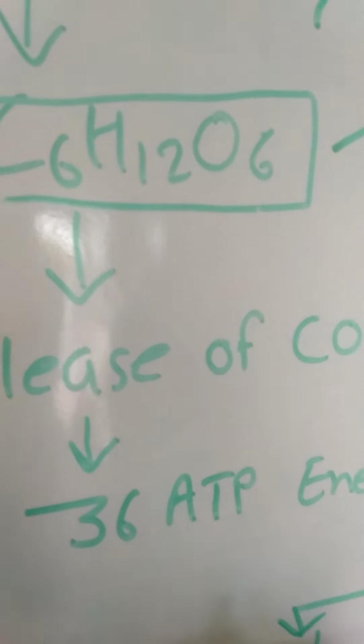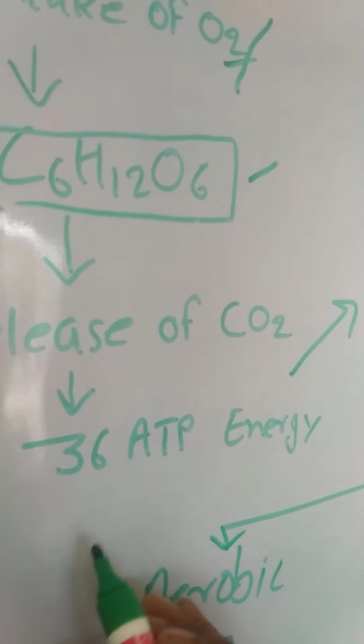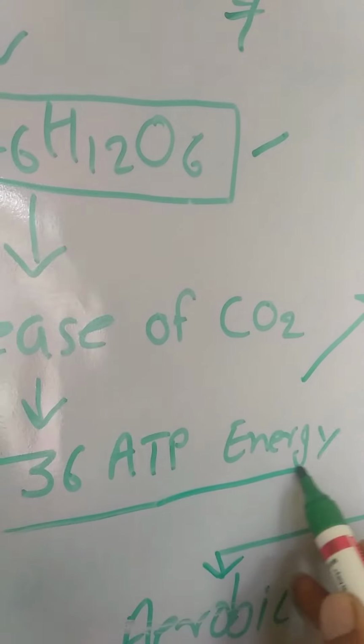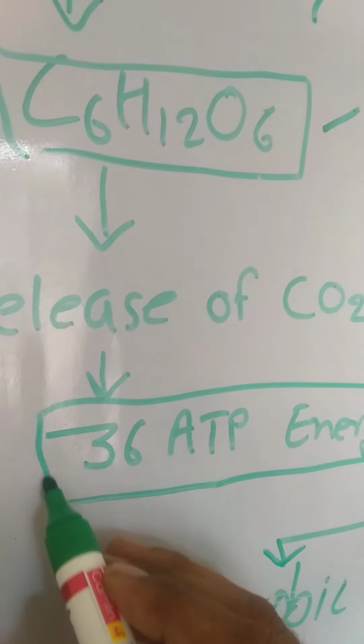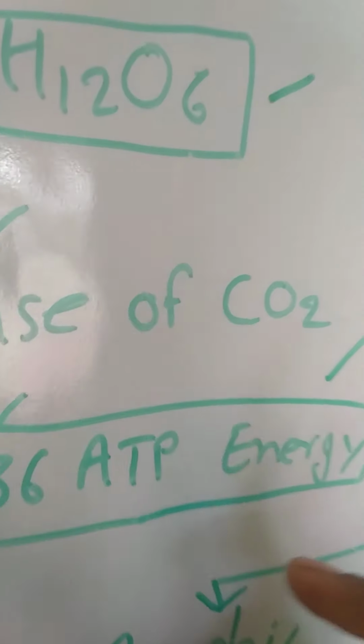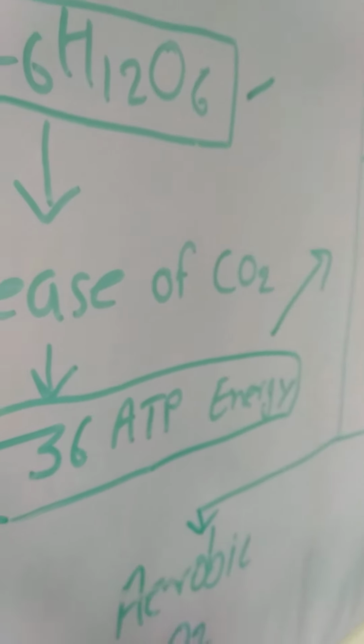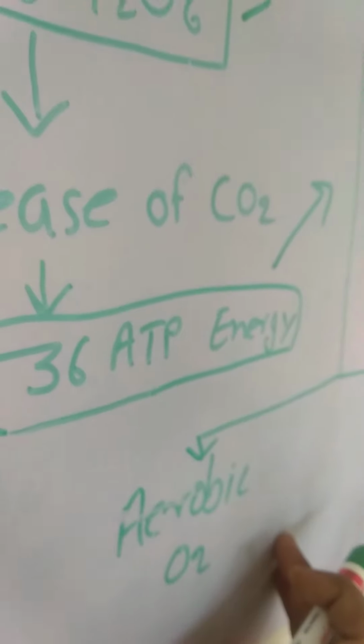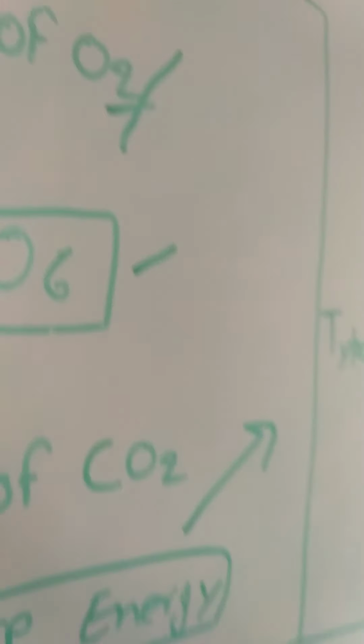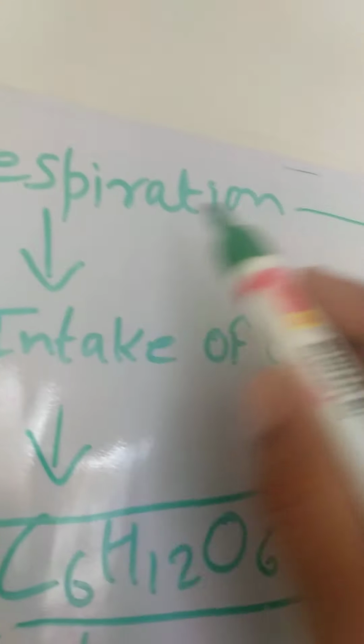In this way, in the biochemical pathway, what will happen? 36 ATP molecules of energy will be released, okay. This energy is an energy currency in the human body, okay, which is produced and helps in other metabolic functions and the life process. Now guys, I am going to explain the respiration types.